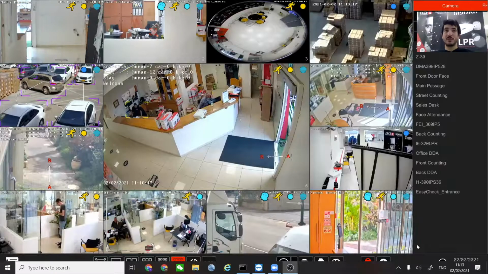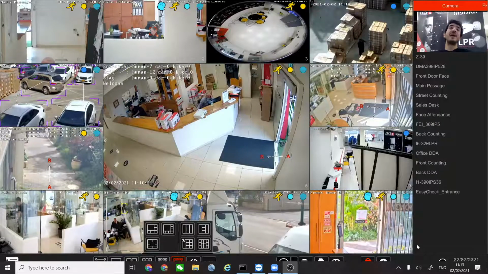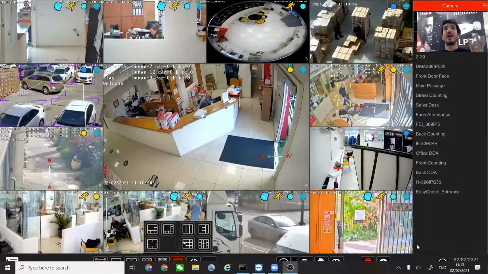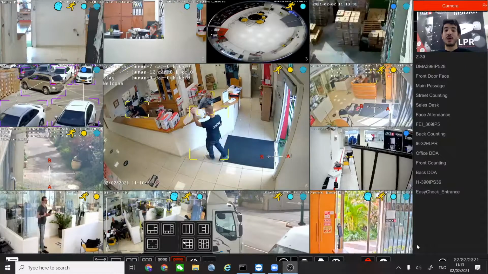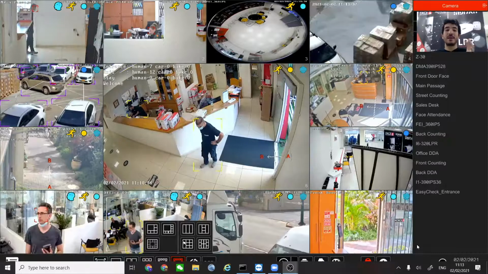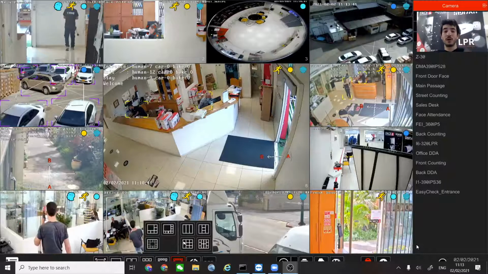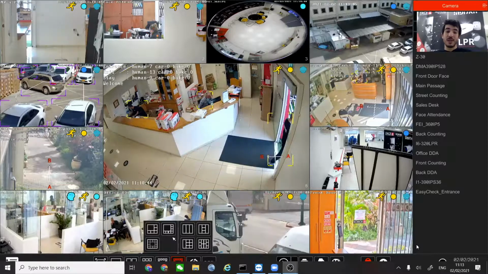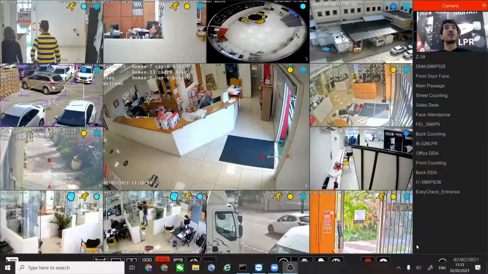We can see that we have a couple of different layouts. If we want to see different layouts, then of course we have some special ones. One of the layouts that I want to talk to you about is a layout that we sometimes encounter when we try to install a camera in a long hallway or in an office or hotel or hospital. And we try to install the camera in a way that we will see a long corridor.